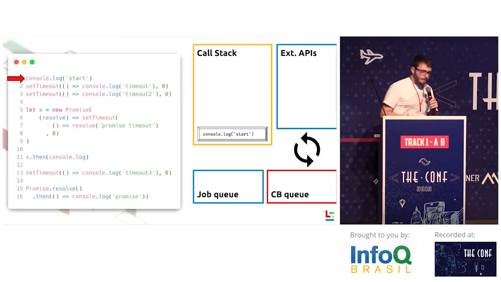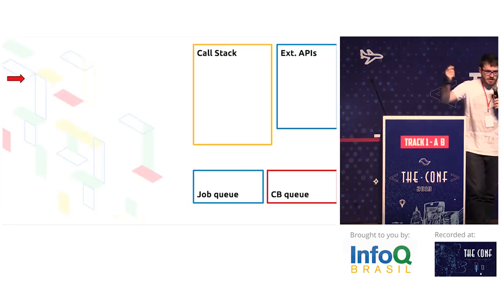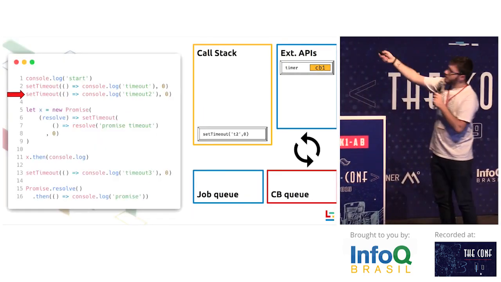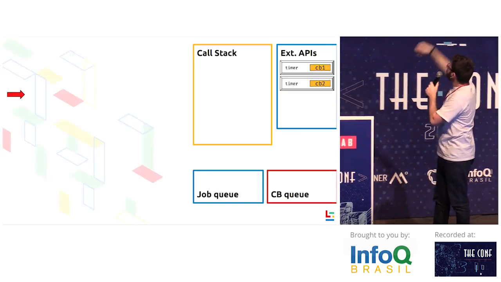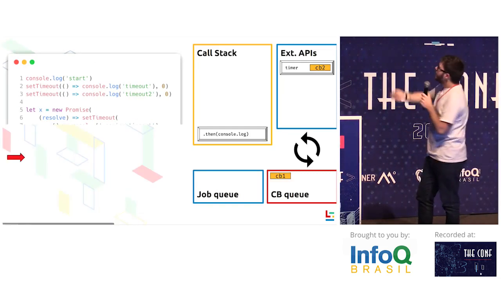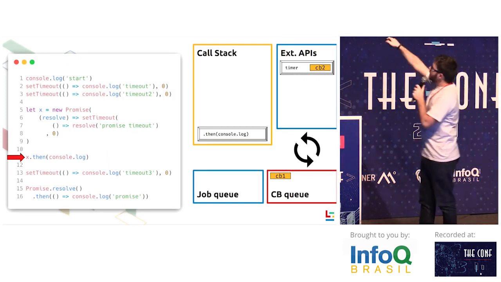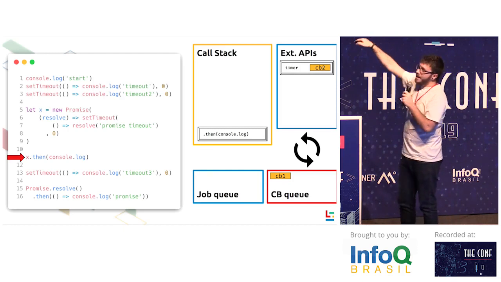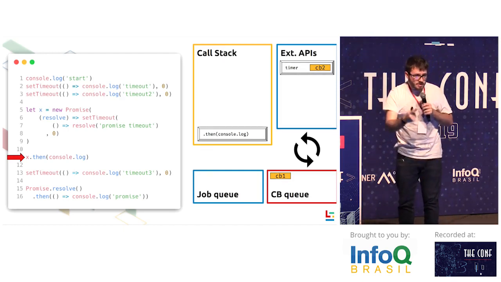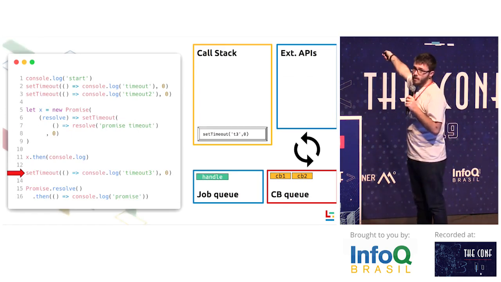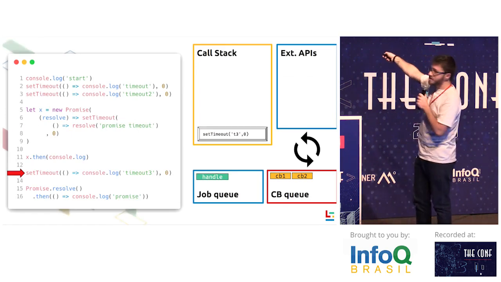So let's take this and execute. Print start, return. We execute setTimeouts, put on the queue over there, return, another setTimeout, put on the queue, return. Now the first callback is finished, but the call stack is not empty, so it's not going to execute. Now we execute the handle for the promise, but promises are jobs, so the handle is put on the job queue, not on the callback queue. Remember, this thing executes first.